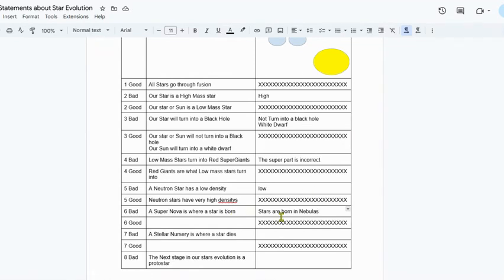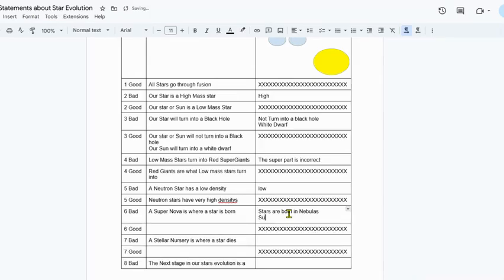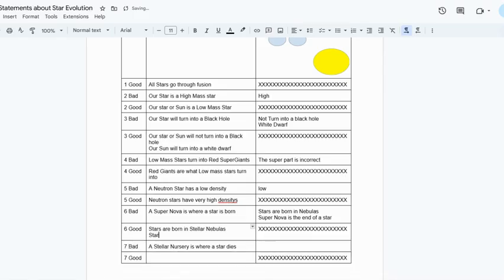We could also say the opposite: a supernova is the end of a star. So, two things. Stars are born in stellar nebulas, and stars die in supernovas.